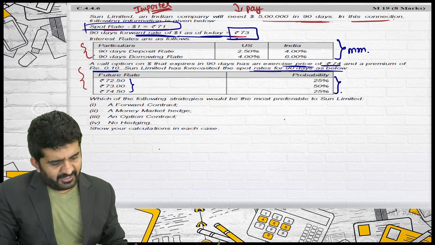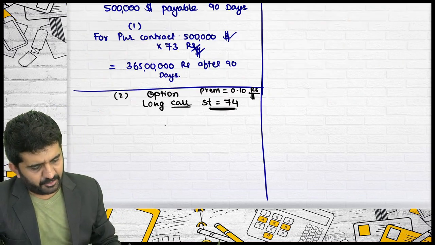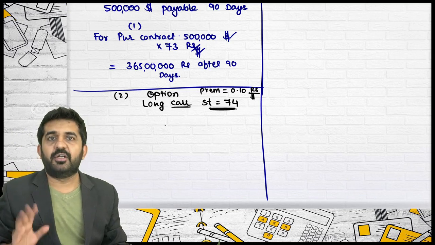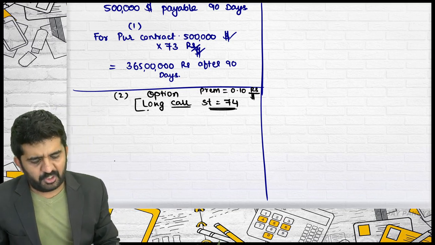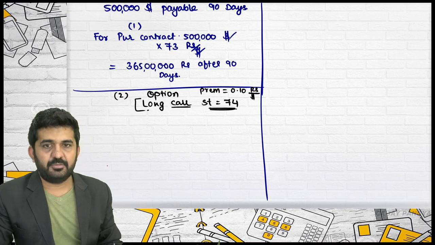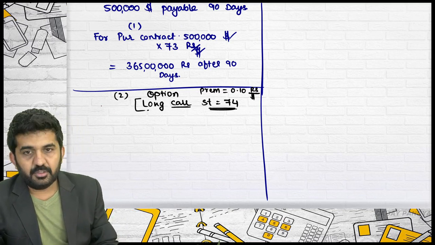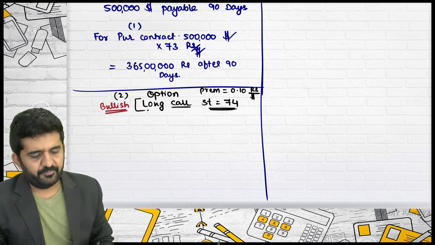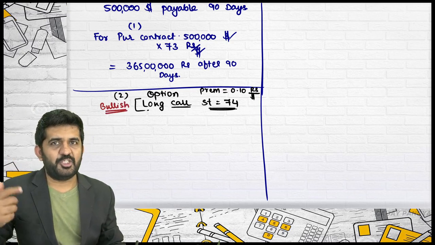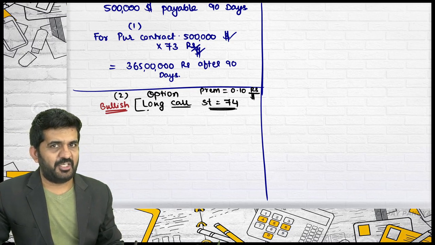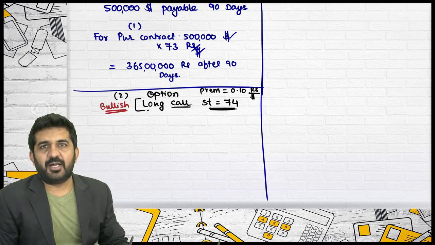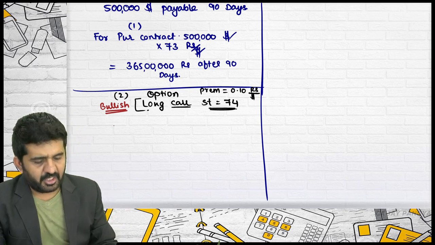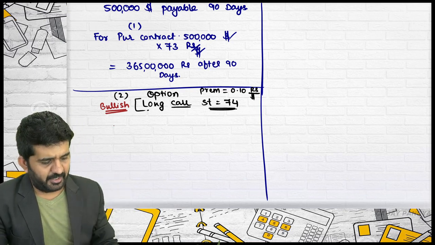What is the probability that price will become 72.50? If someone remembers derivative, can you tell me long call is which position? Bullish or bearish? It is bullish position. So if the market is bullish, you will exercise the option. If the market is bearish, you will not exercise the option. If the market is bullish, you will be getting money. If the market is bearish, you will not be getting money. We will be doing settlement by delivery.